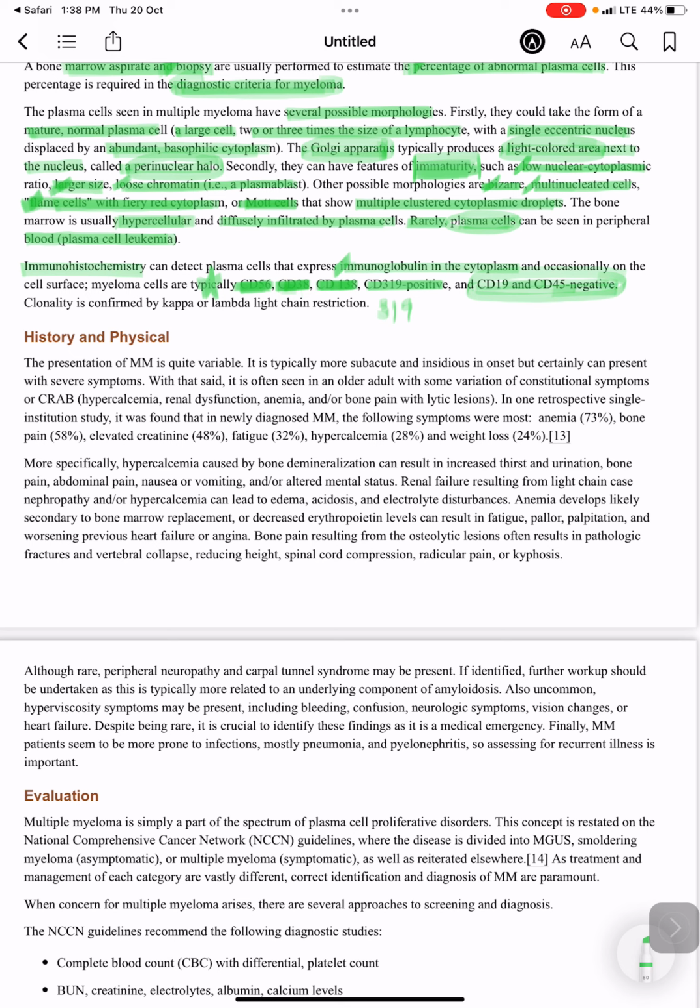Clonality is confirmed by kappa or lambda light chain restriction.